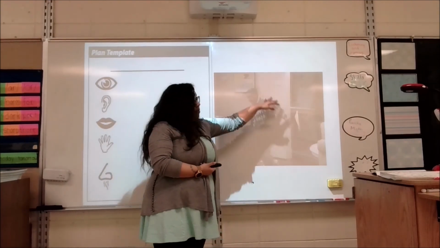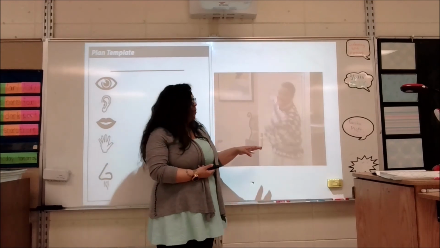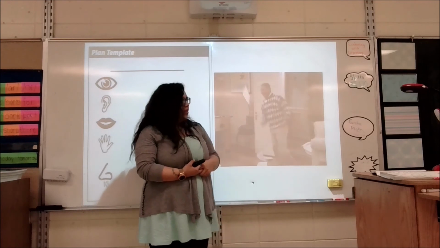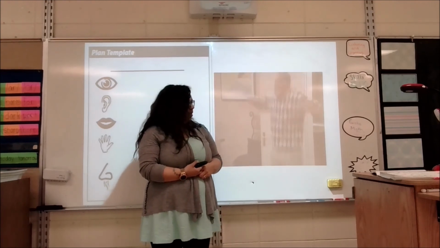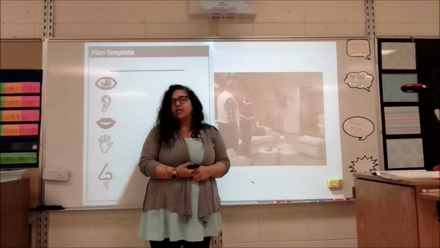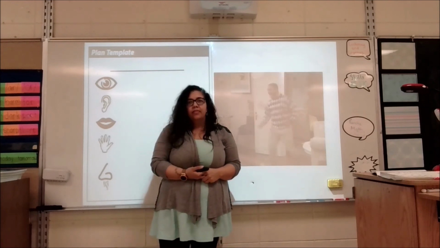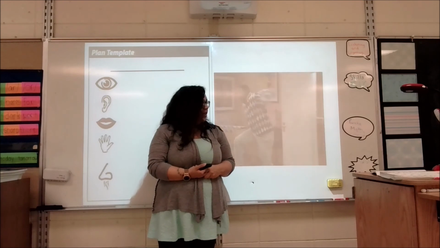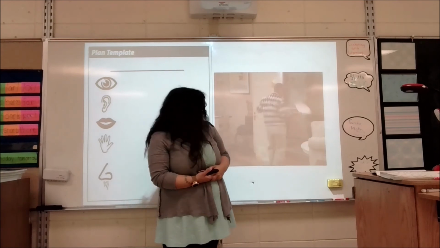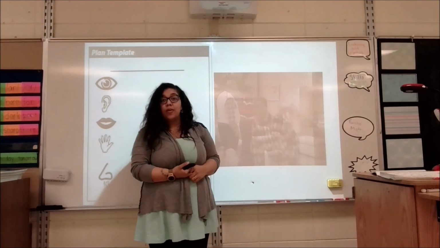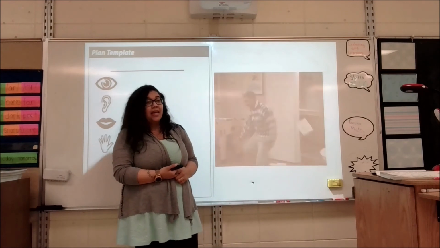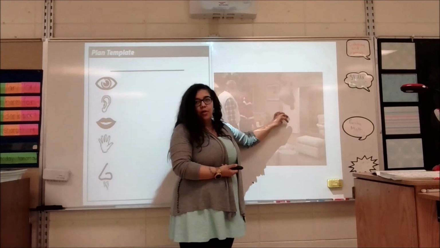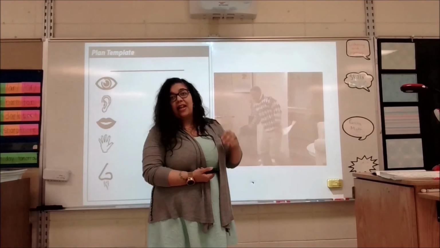Does that describe what's happening in this picture? Have we given more details about this noun, this person? Well, what's he wearing? What else can we see about him? He has on a sweater. Good. So the young man in the black and white sweater is happy and he's dancing. Different ways in which we can describe the person, the place, or the thing that is being pictured.